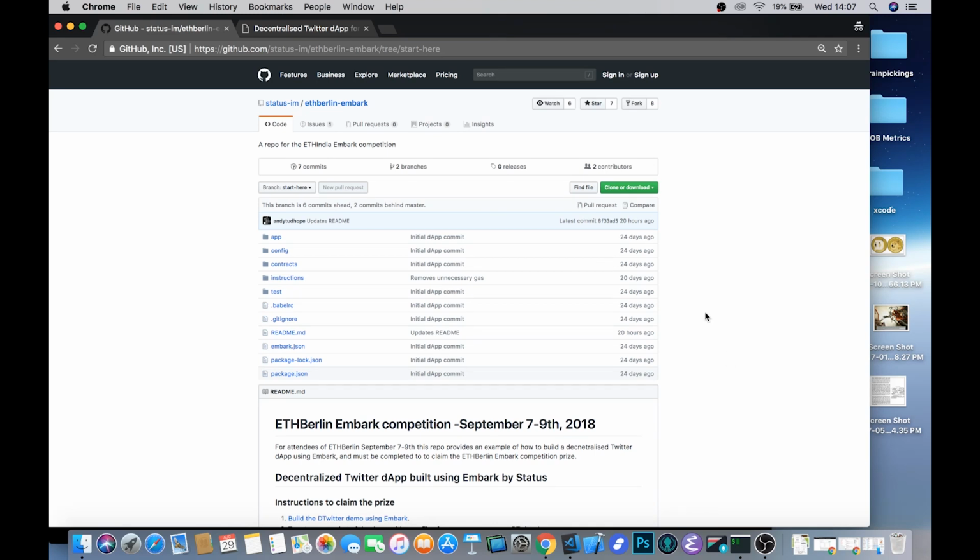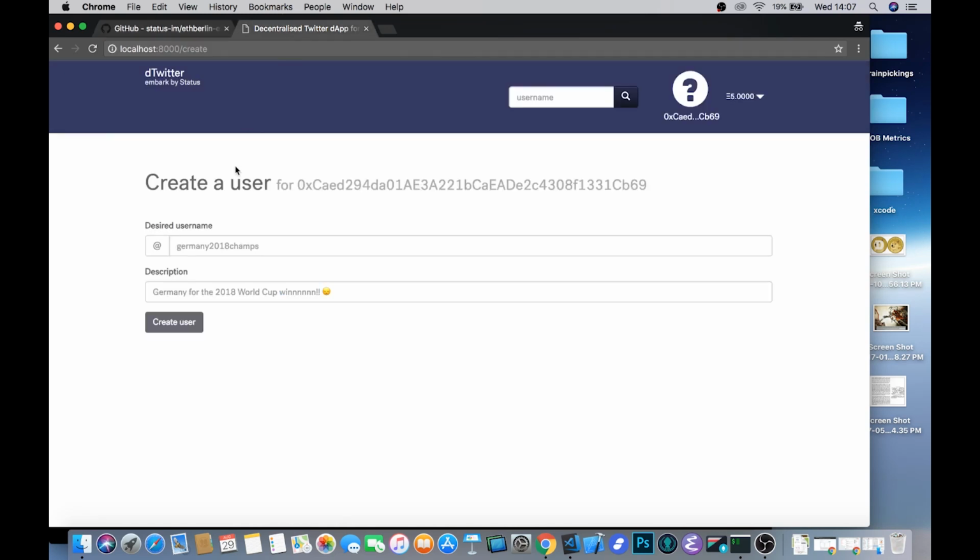So we've created this open source GitHub repository for you, which you can find at github.com/status-im/ETHBerlinEmbark. And it contains a template with everything that you need for your own decentralized Twitter clients, as well as a whole bunch of instructions about what code you need to add where in order to make it all work and produce something which looks like this.